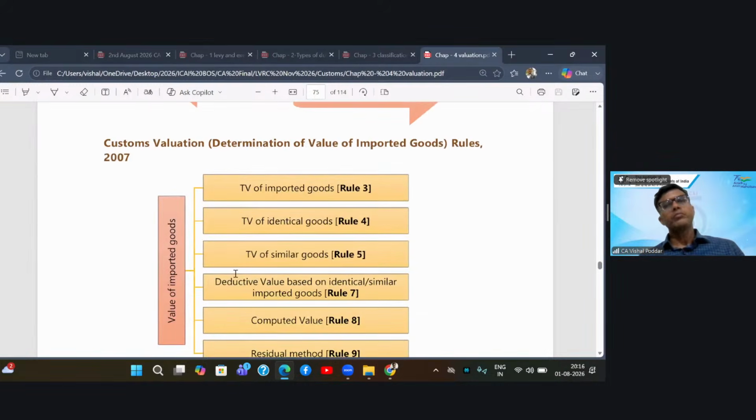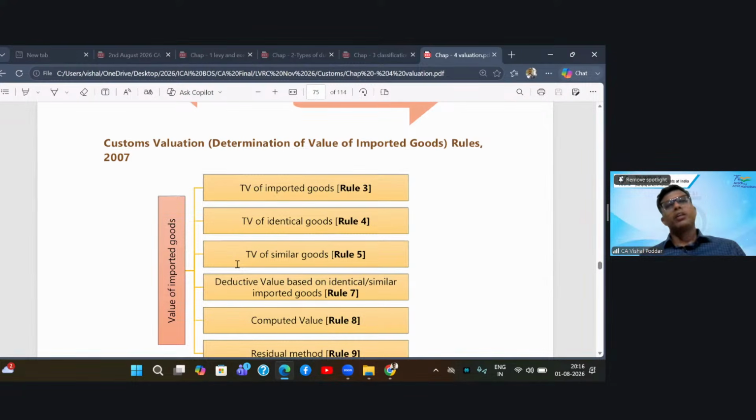Now, when you read the customs provisions which are contained in section 14 of the Customs Act, it makes a specific reference to the customs valuation rules and requires you to compulsorily go to the rules. Now, this is where GST valuation and customs valuation differ.